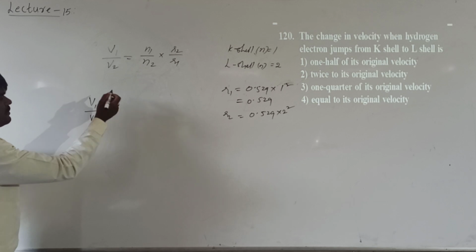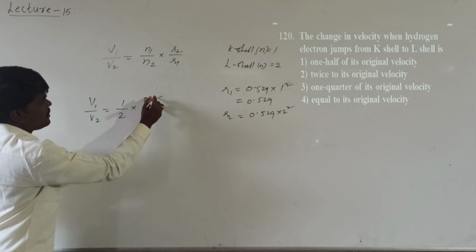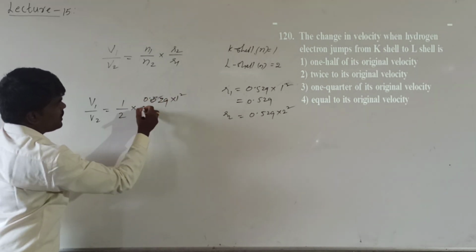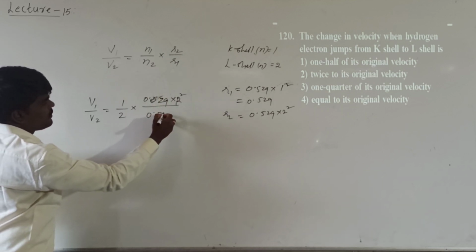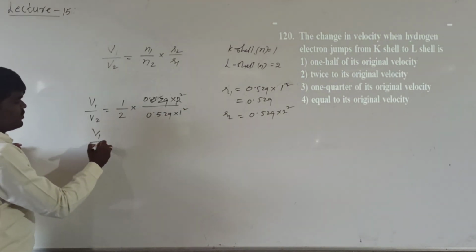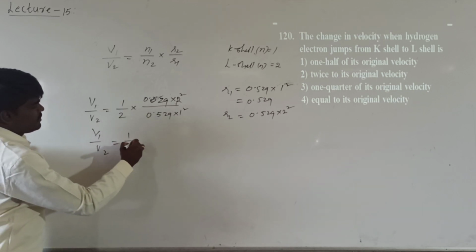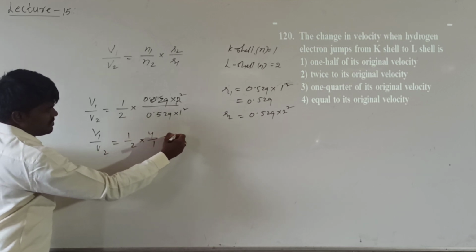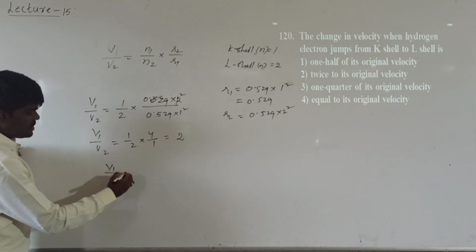V1 by V2 will be equal to 1 by 2 into 0.529 into 2 square upon 0.529 into 1 square, which comes to 1 by 2 into 4, that is 2. That means V1 by V2 is equal to 2.